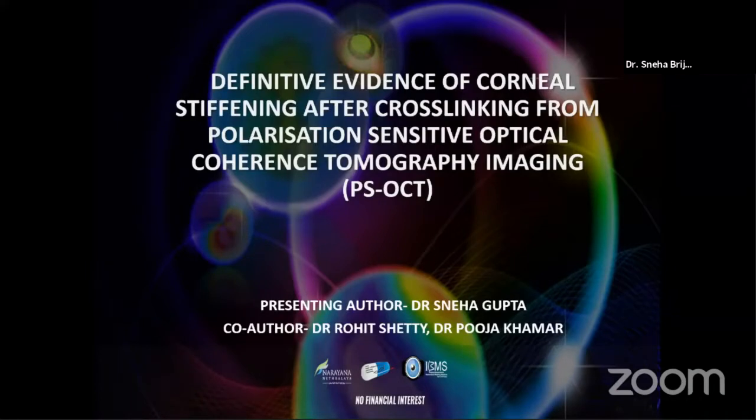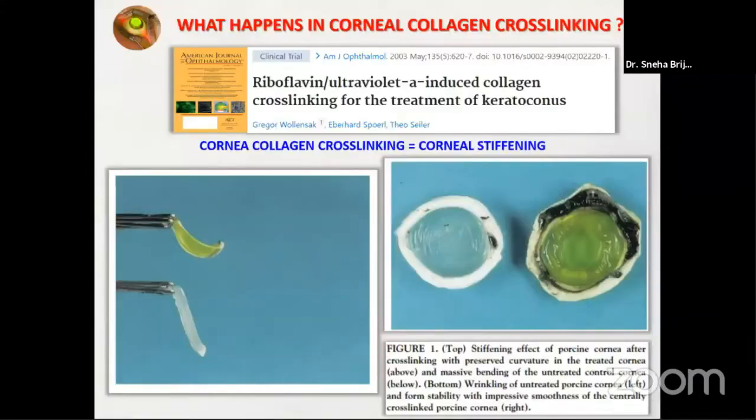I'll be presenting on definitive evidence of corneal stiffening after cross-linking from polarization-sensitive optical coherence tomography imaging. So we already know that corneal collagen cross-linking causes stiffening of the cornea.